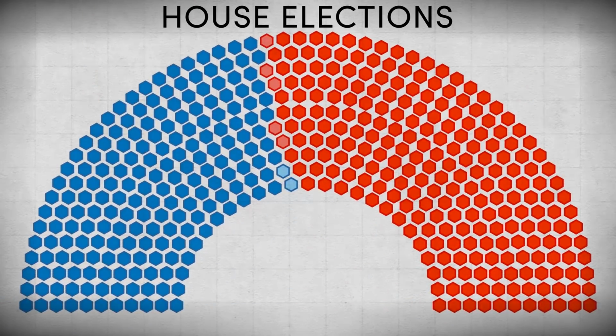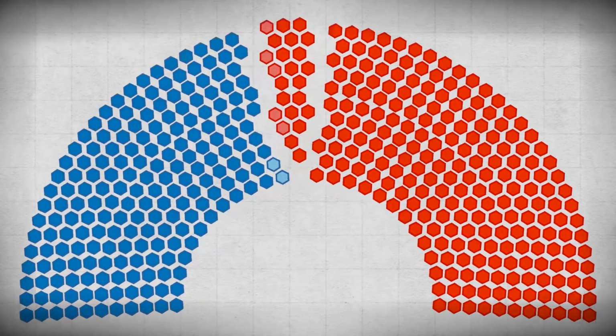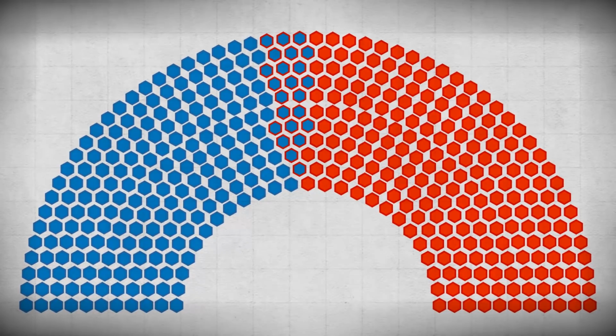Here, all 435 seats are up for election. Republicans currently control a majority with 235 seats to the Democrats' 193 seats, and there are 7 vacancies, 5 of which were Republican seats and 2 of which were Democratic. This means that the Democrats need to gain 23 seats in this election in order to reach the 218 seats required to take control of the House.